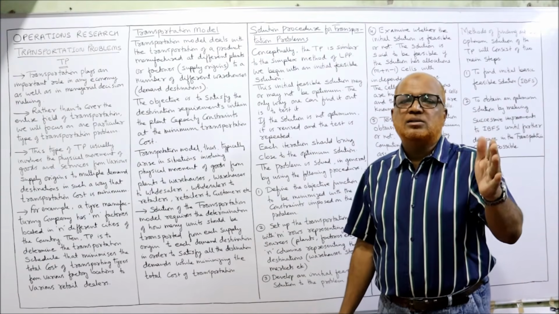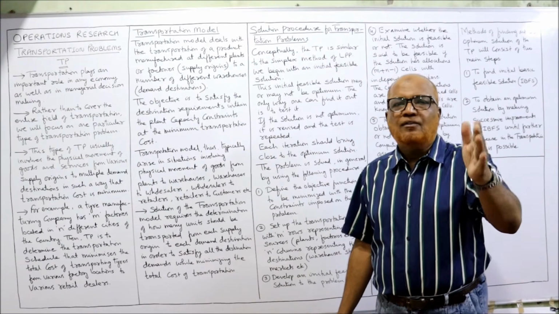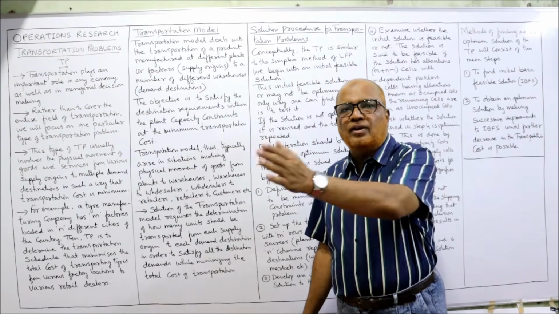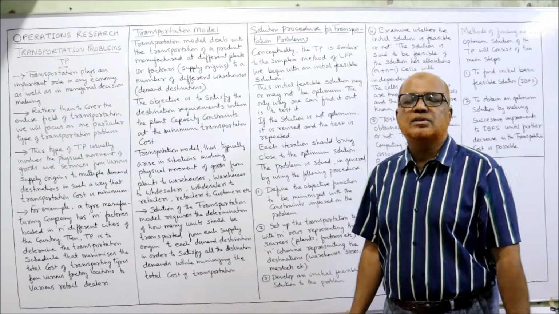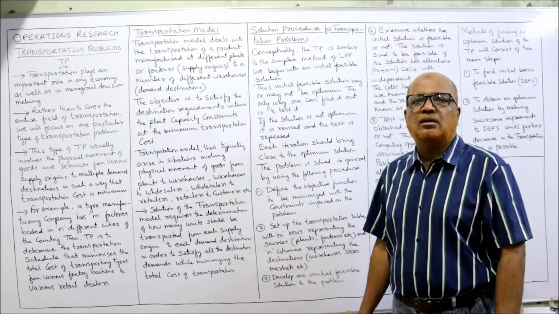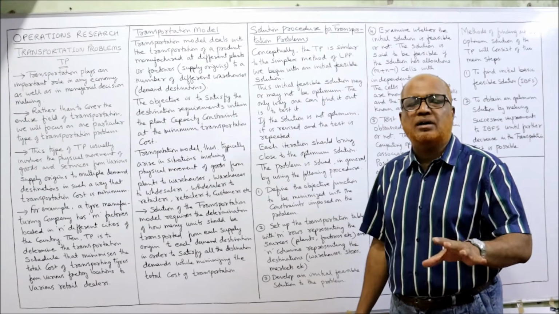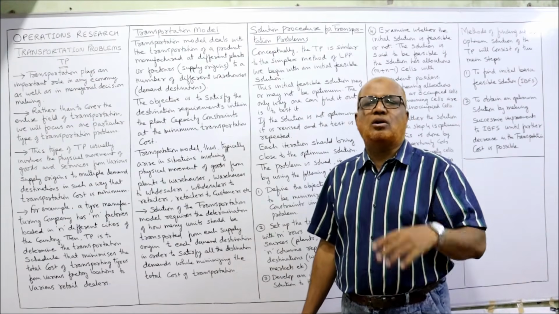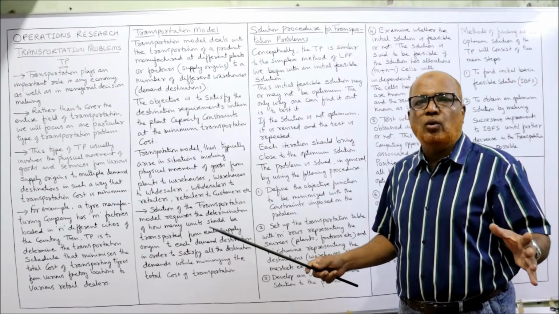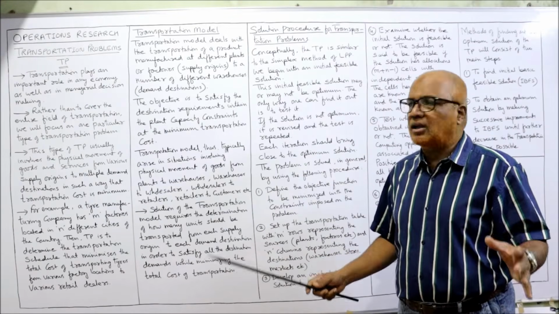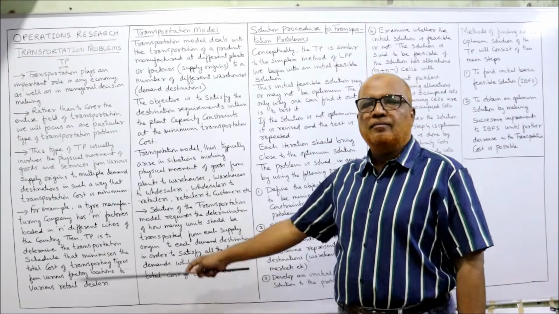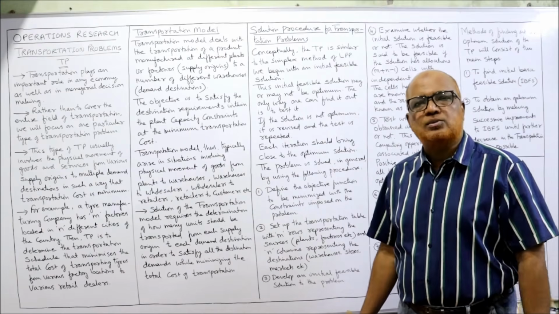So how many units should be supplied from which supply origin to which demand destination, so that the total transportation cost is minimized. Our objective is to minimize the cost. We want the schedule, how many units should be transported. For example, with the help of an example, I am going to explain to you.